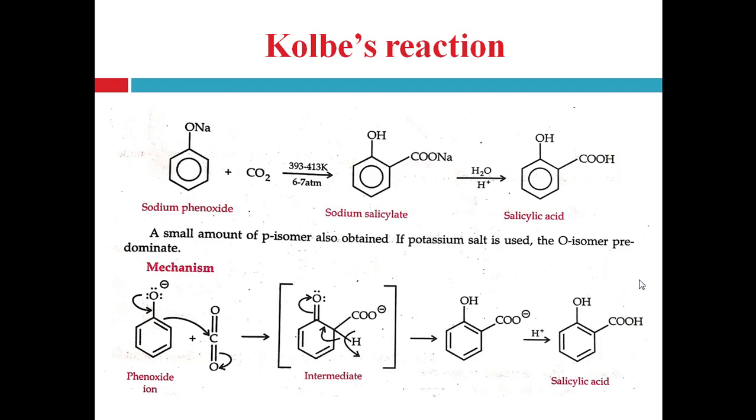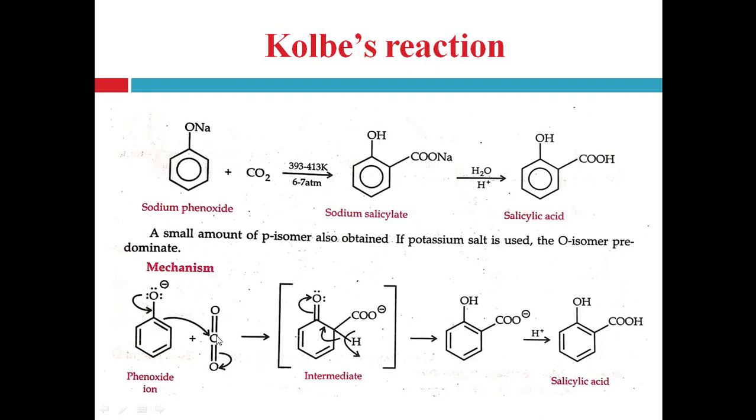The phenoxide ion gets attracted by the carbon dioxide molecule. In the carbon dioxide molecule, what happens? A COO minus group is formed. How? See here, this pi bond between carbon and oxygen gets broken, and the electron of the pi bond moves toward the oxygen atom. So oxygen acquires the negative charge and carbon acquires the positive charge.